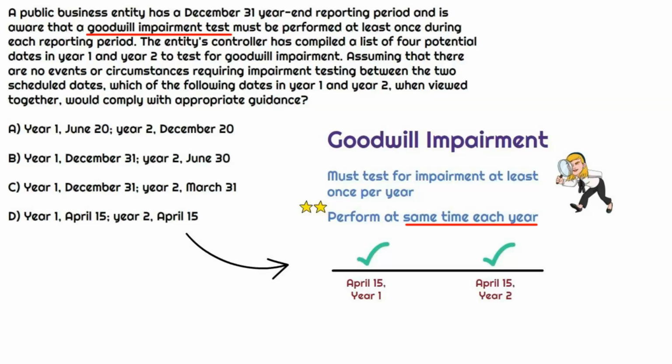It doesn't matter when we test them during the year, as long as we're consistent on that month or date within each year. We look at the other ones, they're all over the place in terms of when they were tested last year versus this year. So just keep that in mind: at least once annually, but be consistent on when it's tested. So the correct answer is year 1, April 15th, and then year 2, April 15th.